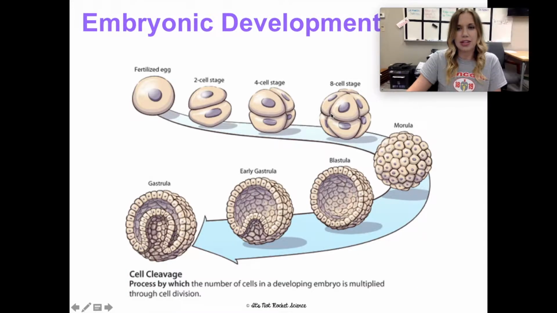And then the dividing is just getting crazy, and we start turning into what we call a morula, a blastula, an early gastrula, and a gastrula. Don't get too caught up. I'm not going to have you regurgitate this chart. Don't memorize this diagram for me. I just want you to understand what's happening: we start from the single fertilized egg, and through mitosis, we eventually multiply that number of cells. These are essentially just stages of our embryonic development.